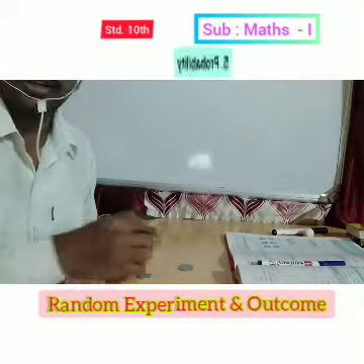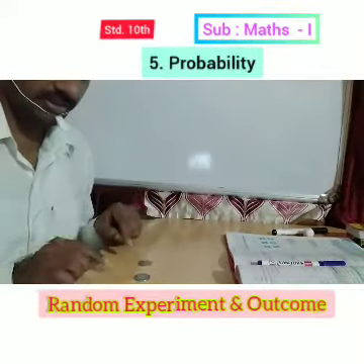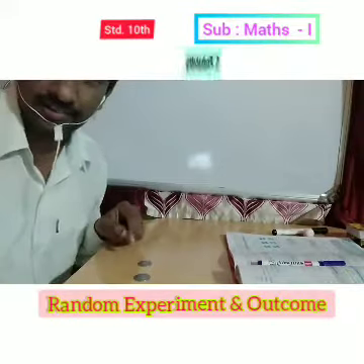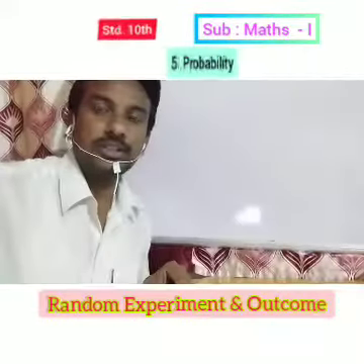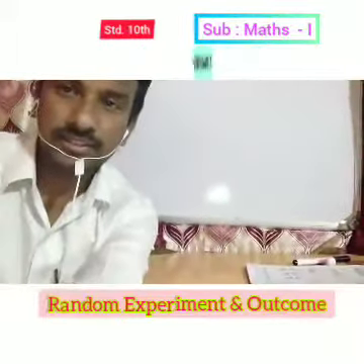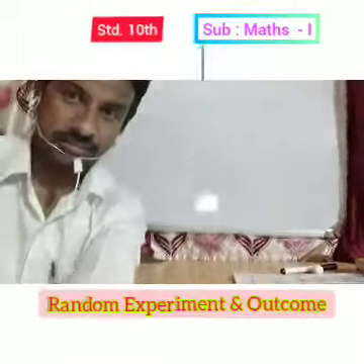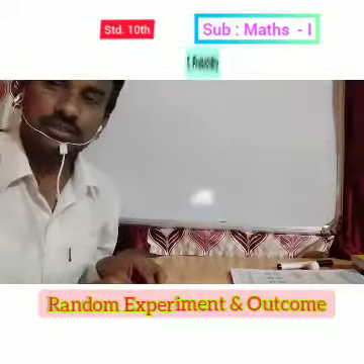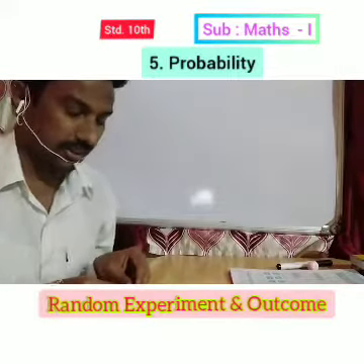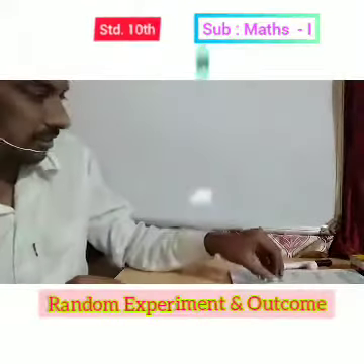One is head and another is tail. Both are tail. Means if two coins are tossed, then head head, head tail, tail head, or tail tail. This is the experiment of the coin.